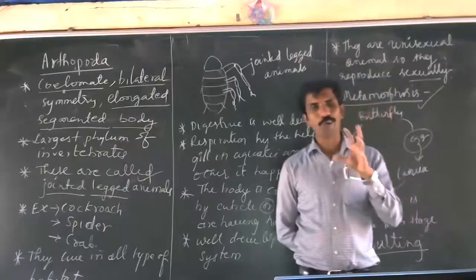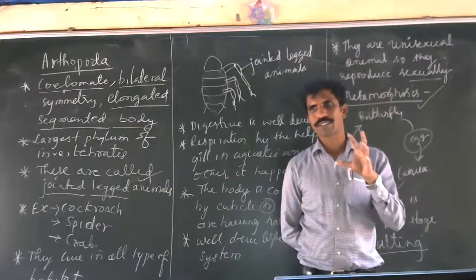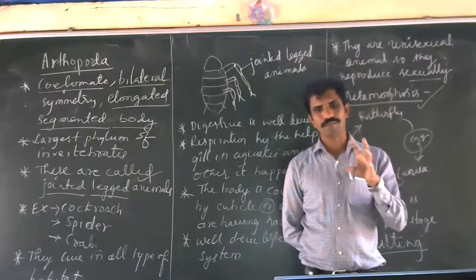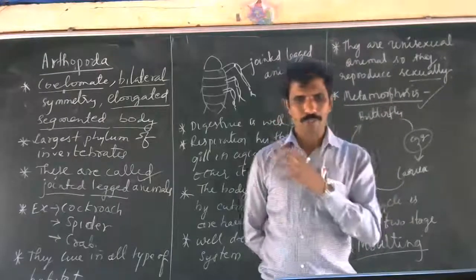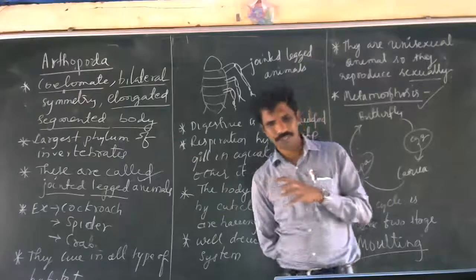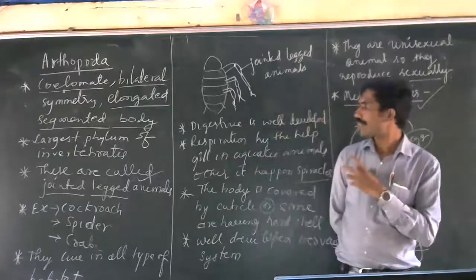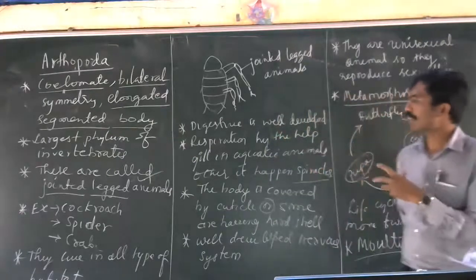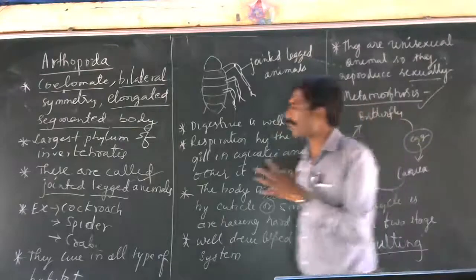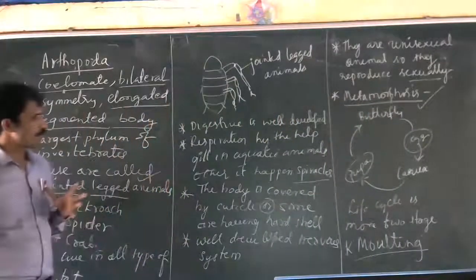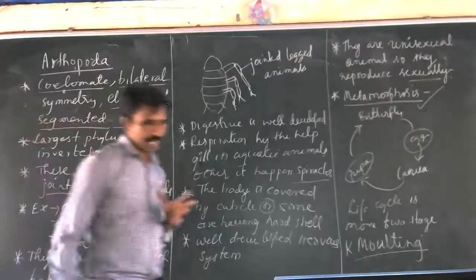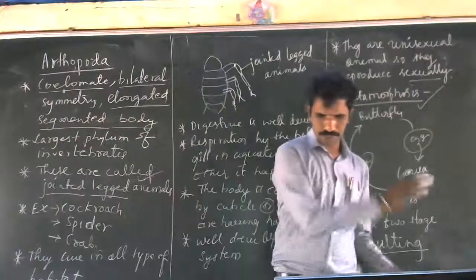They have compound eyes, meaning well-developed eyes are there in this group of animals. So this is about the characteristics of the phylum Arthropoda. Is it clear? If you have any doubt regarding these two, you can ask.